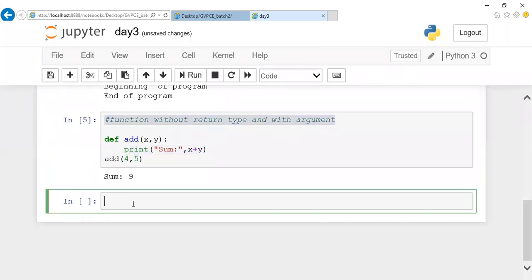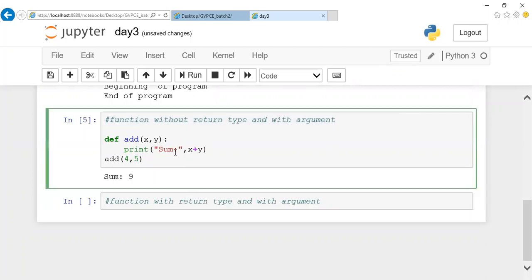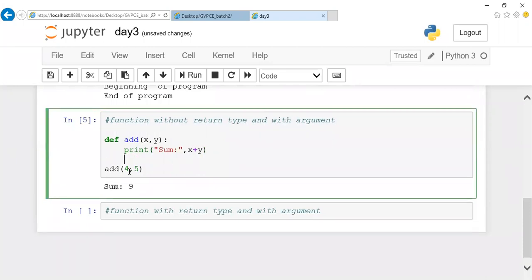So in those cases, if at all you are writing like this, then which one do you want me to explain again? This concept. The previous one, this one. It is very simple, Manikant. Here, the add function is called, values x and y are passed here. And whatever value I received here, right now x value is 4 and y value is 5. So when I do the sum, x plus y, these two values will be added and printed in your output stream. That's it.